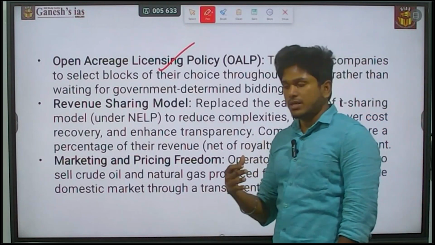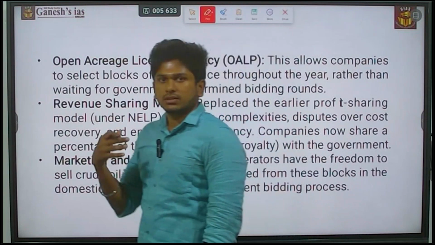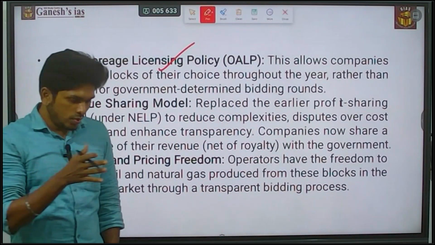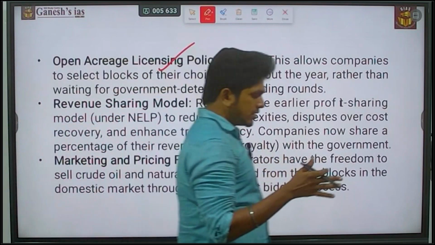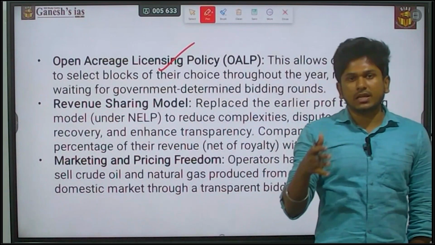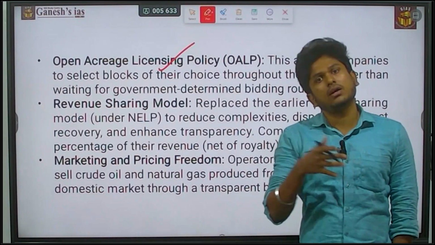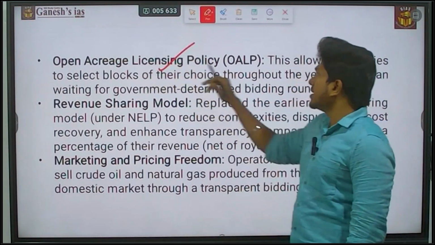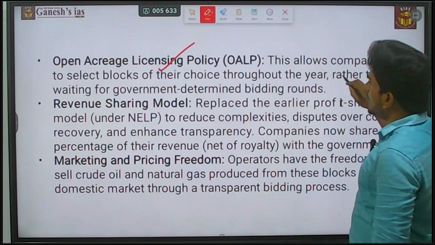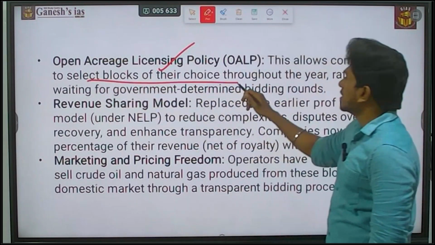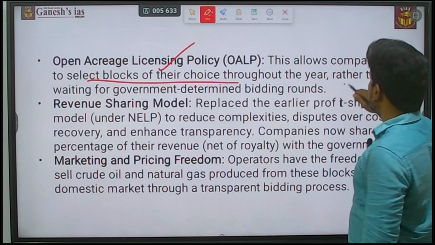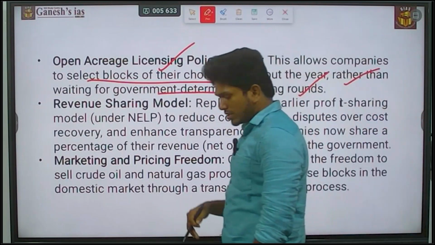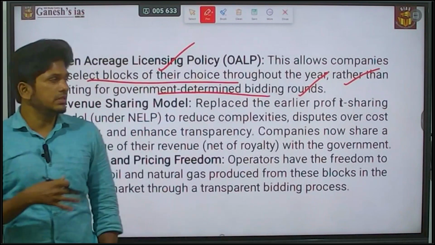And as a company, we have to apply for a bidding process. So this is the earlier method. In this process, the government identifying the region is actually going to take a longer time period. So that is the major concern. But in this open acreage licensing policy, companies can select the blocks of their own choice throughout the year rather than waiting for the government-determined bidding round. So that is the major change introduced in the HELP.